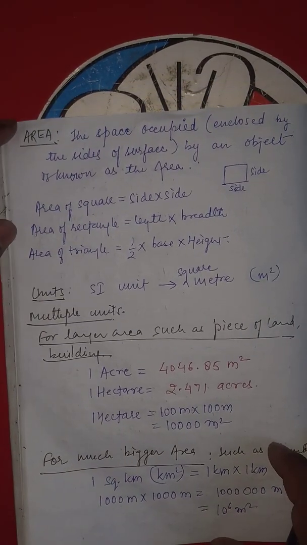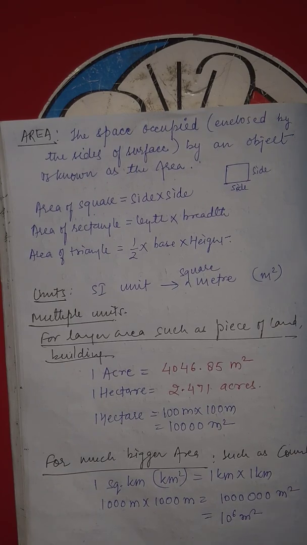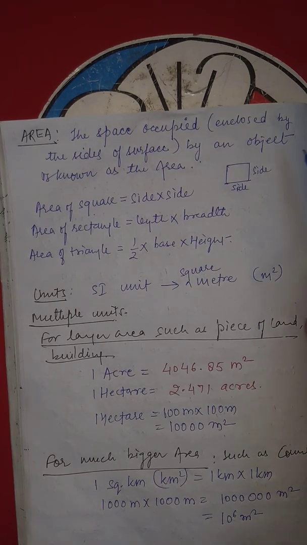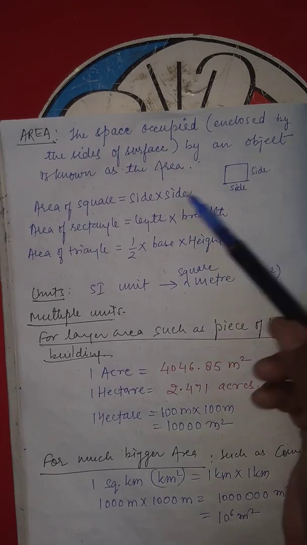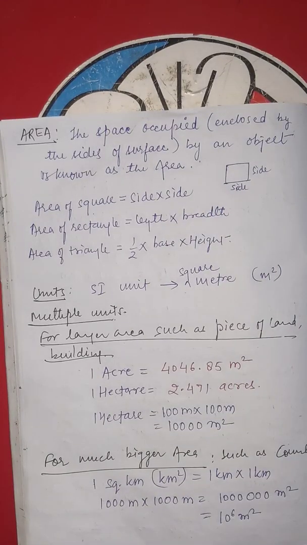Now if we move forward, we have an area. What is an area? The space occupied or enclosed by the sides of the surface of an object is known as an area. किसी भी ऑब्जेक्ट की साइड्स जो होती हैं, उस साइड्स के द्वारा जितना भी सरफेस ऑक्यूपाई किया जाता है, एनक्लोज किया जाता है, उसी को हम एरिया कहते हैं.